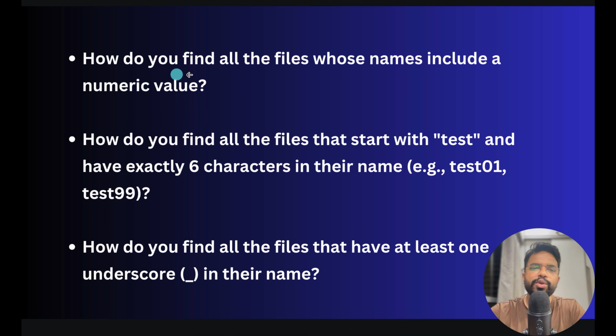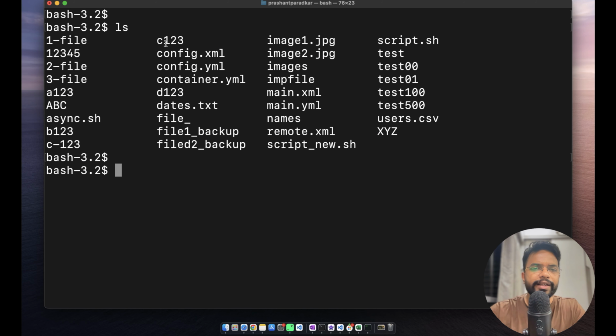Next question is, how do you find all the files whose name includes a numeric value? The numeric value can be at the end, at the start, or in the middle. We can use ls. It could start with anything or end with anything, but between it I will use square bracket 0-9, which represents any numeric value.